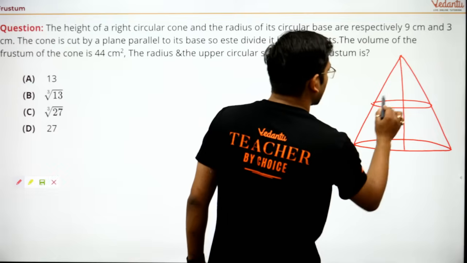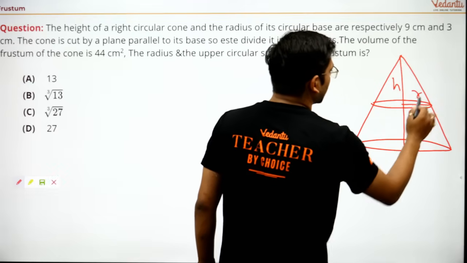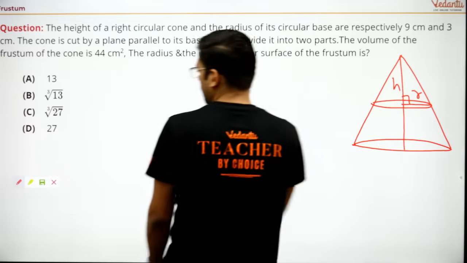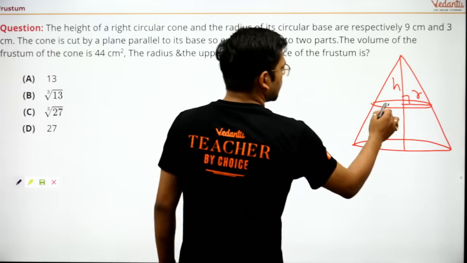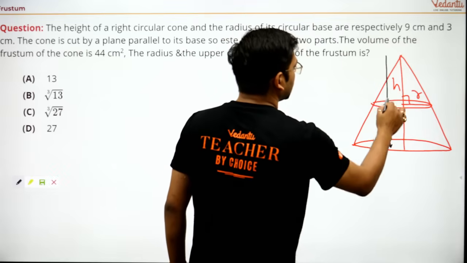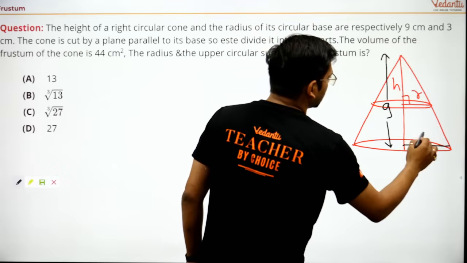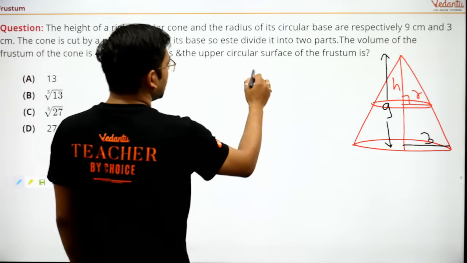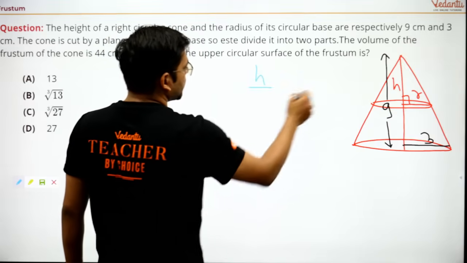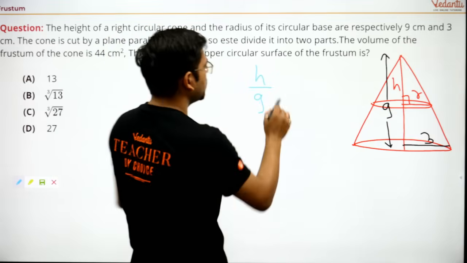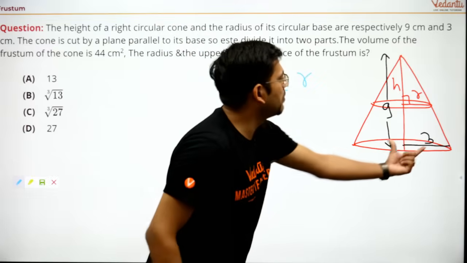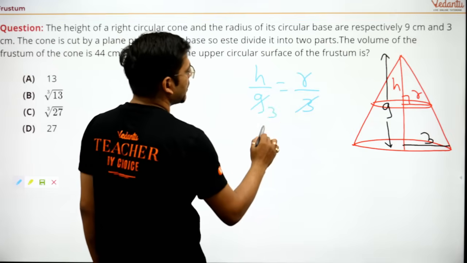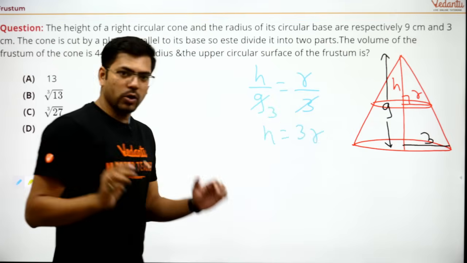See, this was h and this was small r. Okay, so again this triangle will be similar. This time this is complete 9 and this was 3. So I will again use this. I'll write h, the first height, divided by 9, the complete height, is equal to radius r divided by the complete radius 3, isn't it? So this 3 cancels this 3 in 3 times. This will become h is equal to 3r. Are you all able to get it?